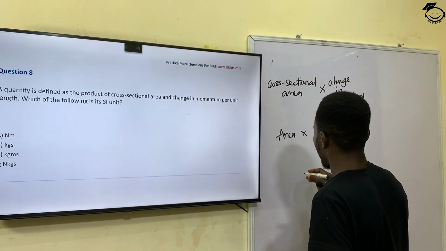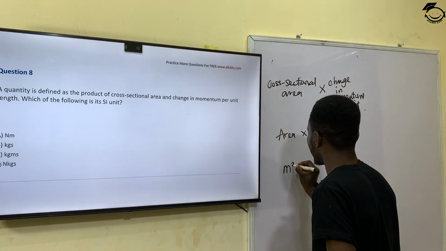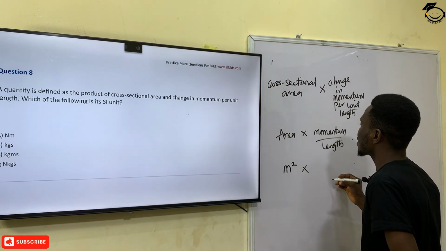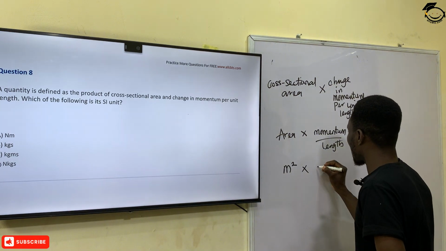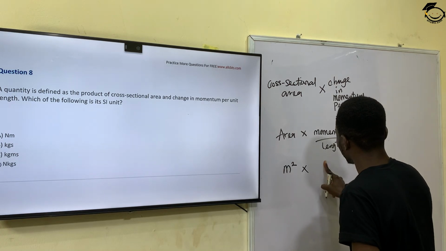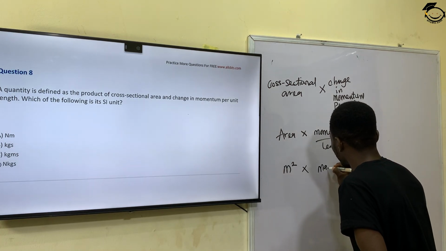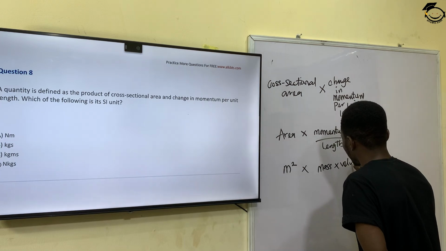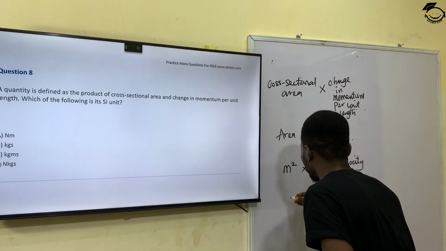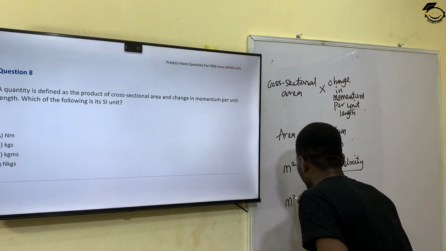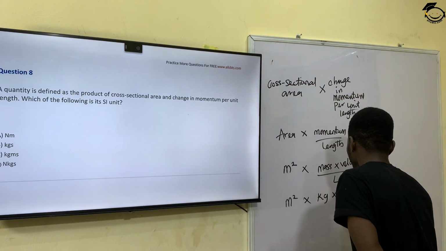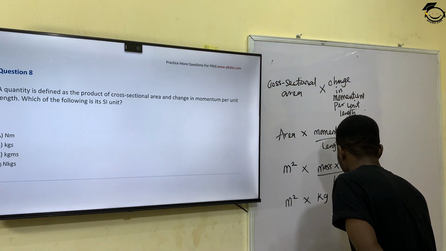We know that our area is measured in meters squared times momentum, which is the product of mass and velocity. So I have mass times velocity over length. This is the same as saying I have meter squared times mass, measured in kilogram, times velocity, measured in meter per second.